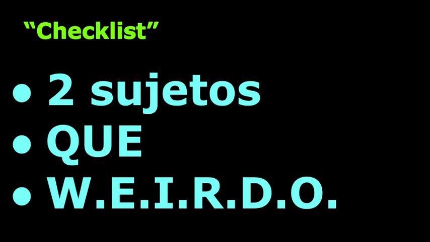If I said, I want to study Spanish, there's only one subject there, I. So it wouldn't be yo quiero que yo estudie, it would just be yo quiero estudiar, right? So we need those two subjects. We need que. Que is what connects these two clauses, and then weirdo, which basically implies will and influence, emotion, impersonal expression, request, denial, ojalá, right? These are all ways that we use the subjunctive.